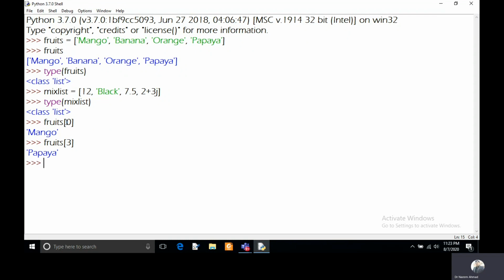It is showing papaya. So likewise you can access, and in Python you can also use negative indexes. Negative indexes start from the last element, like -1, -2, -3, -4. Means the first element of your list is -4. So if you want to see the first element with the negative index, you can put -4, and it will show the first element. And if you want to see the last element of your list with the negative index, you can put -1.